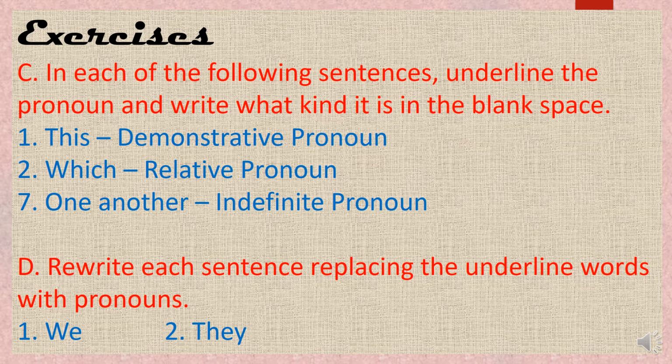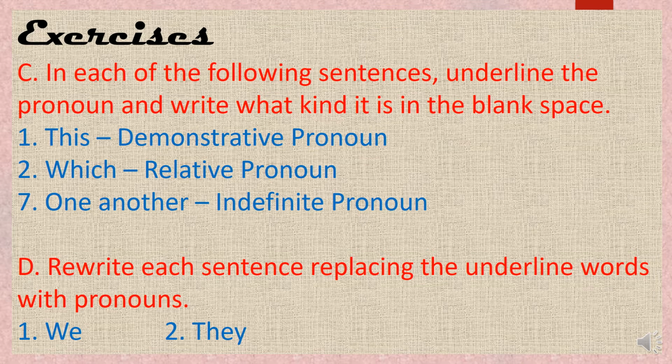So I've written here indefinite pronoun, but it is wrong. What kind of pronoun is it? I've given you the hint. You have to write in the comment box. Why is it not indefinite pronoun? Because it shows the relation between the subjects, and here it is used in that way.